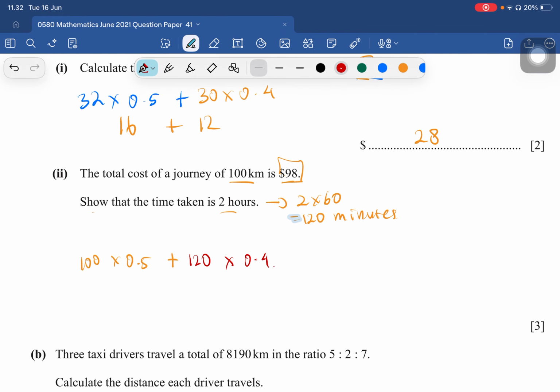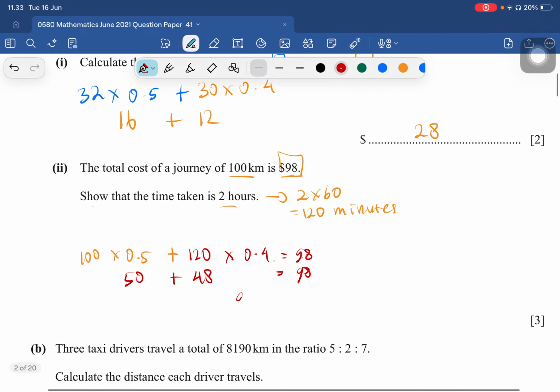So 100 multiplied by 0.5 is 50, plus 120 multiplied by 0.4 is 48. This must be equal to 98. So 50 plus 48 equals 98. So here is the proof, $98.